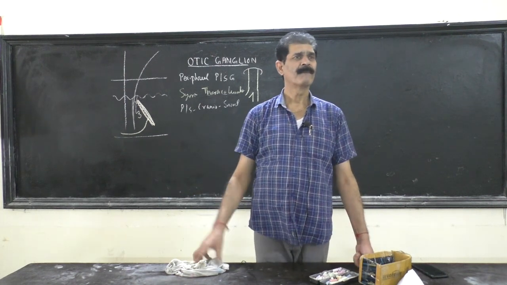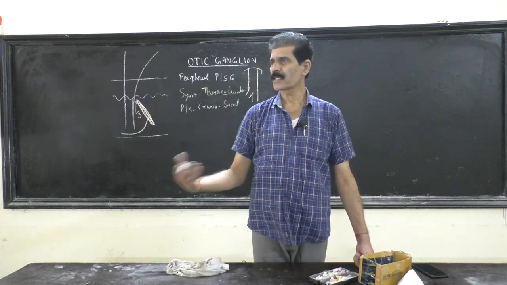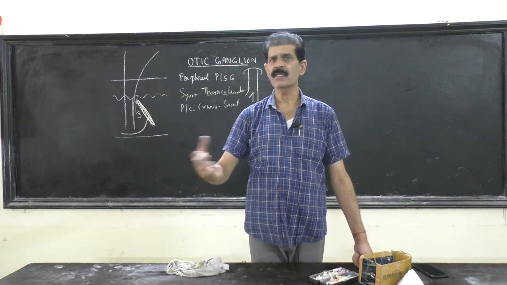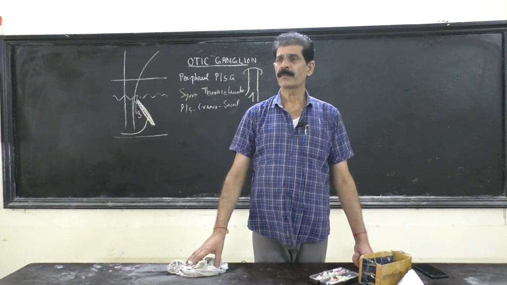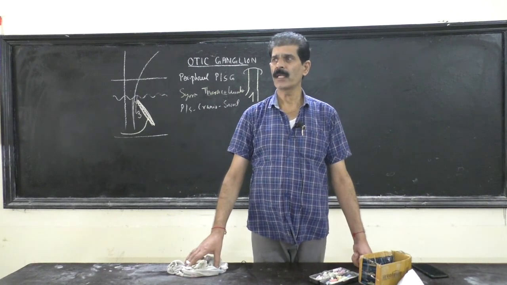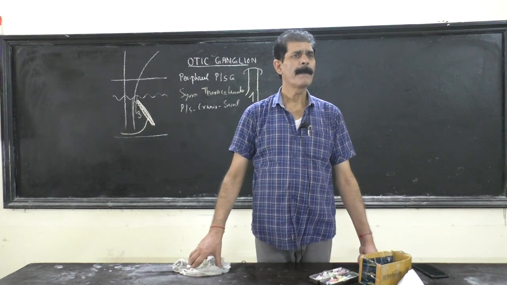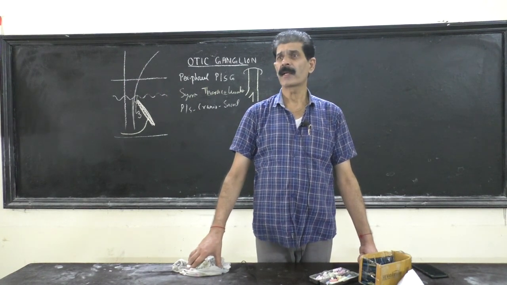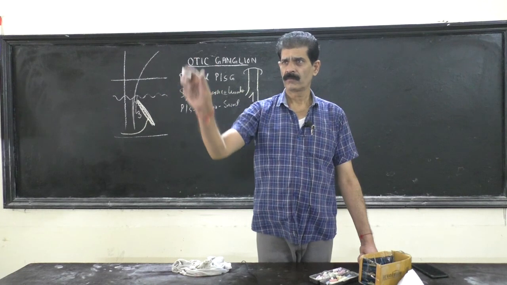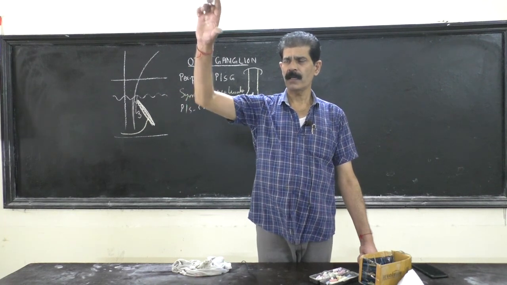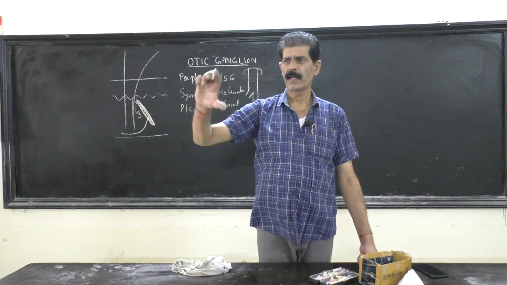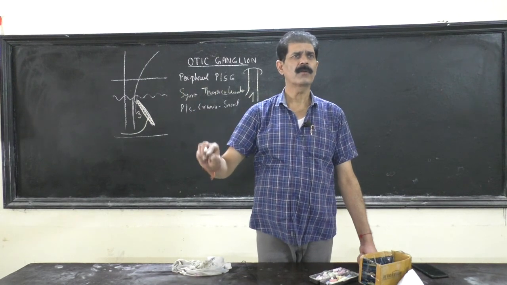That is the meaning. And if it is parasympathetic, it means craniosacral. It means the parasympathetic system of the human body is controlled both from the cranial nerves and only the sacral part of the spinal cord, the last lower part. Upper is the cervical, then thoracic, then lumbar, then sacral, and one or two coccygeal.